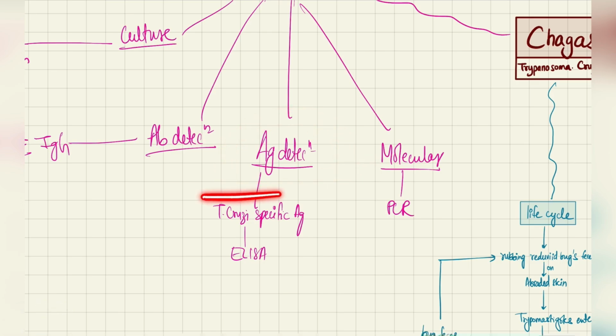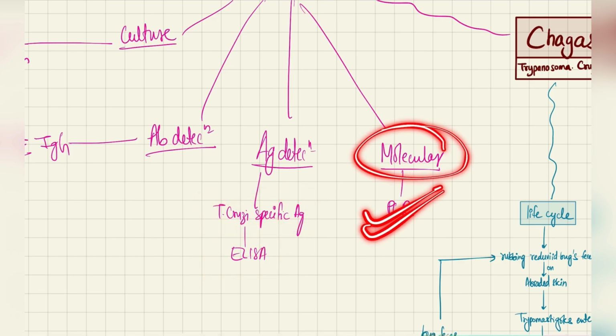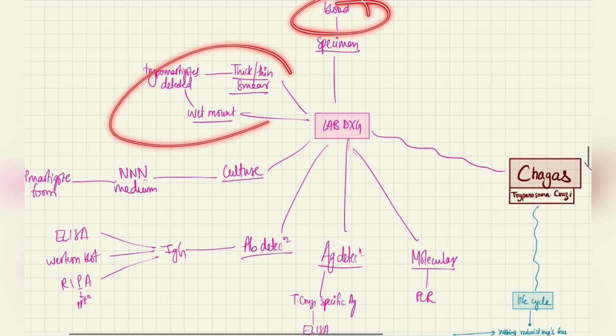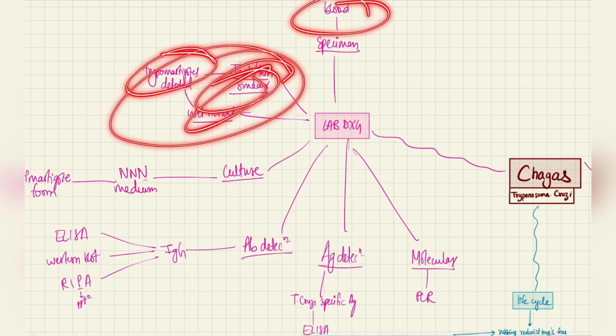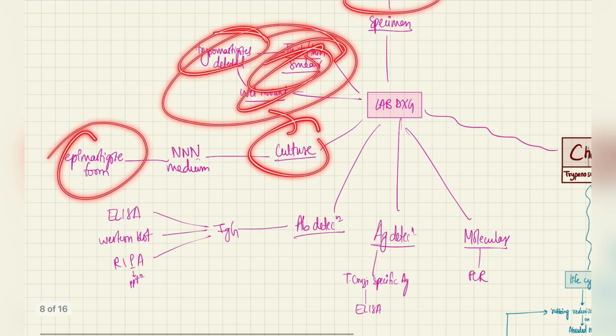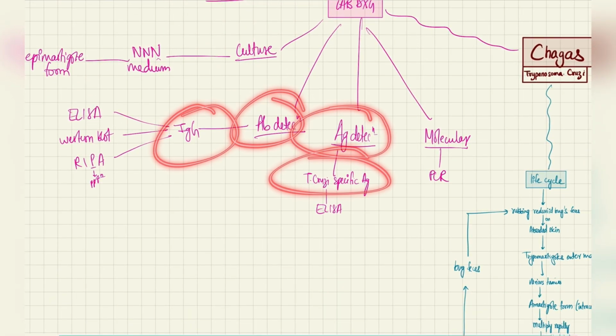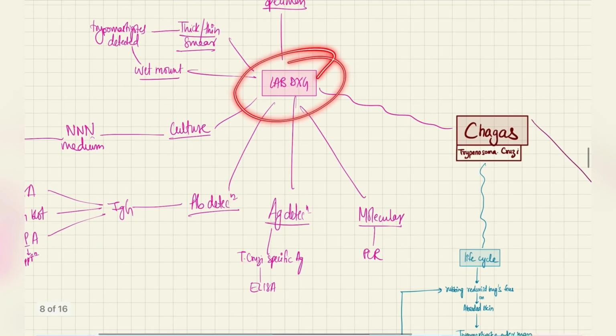This is a Trypanosoma cruzi specific antigen, which is detected by ELISA, and molecular studies by PCR. Very easy. So in lab diagnosis, smear and mount detect trypomastigotes, culture detects epimastigotes, and then we detect antibody and antigen specific to Trypanosoma cruzi using ELISA and Western blot. So this was the lab diagnosis.